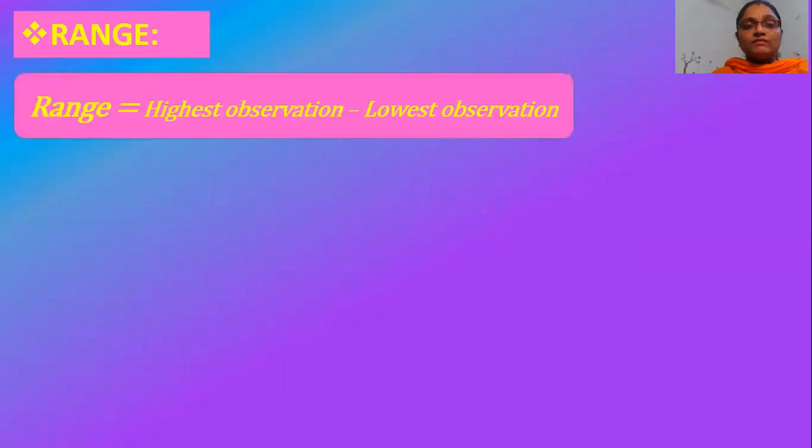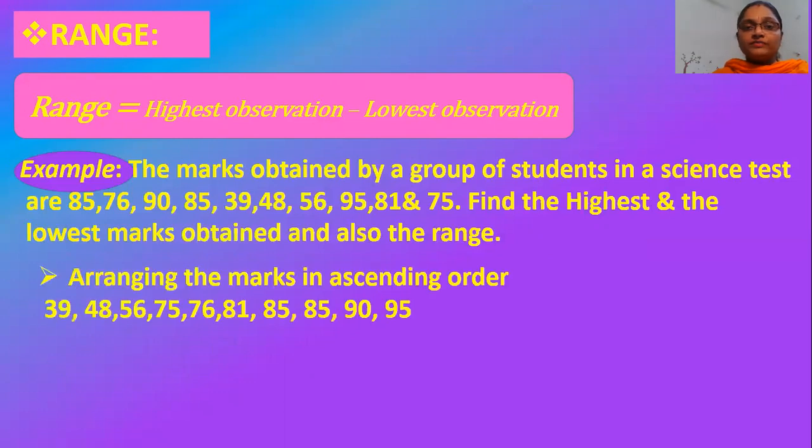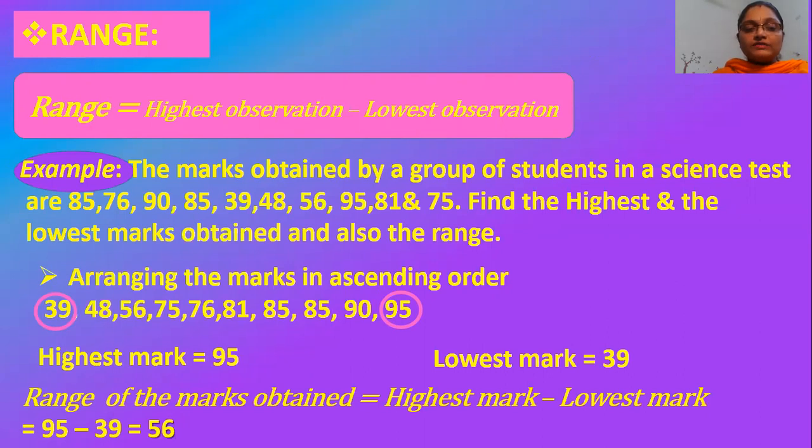Range of the data is given by the difference between the highest observation and the lowest observation. Let us consider another example. The mark obtained by a group of students in a science test are as follows. Find the highest and the lowest mark obtained and also the range. The first step is to arrange the data in ascending order. Now from this, you can identify the highest mark and the lowest mark. The range will be the difference between the highest mark and the lowest mark. That is 95 minus 39, which is equal to 56.